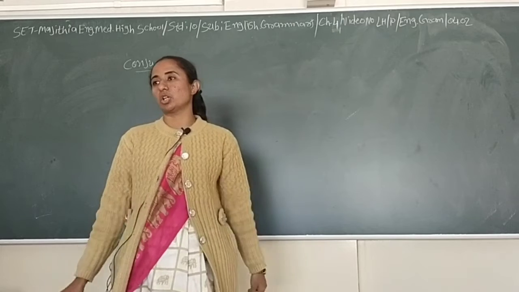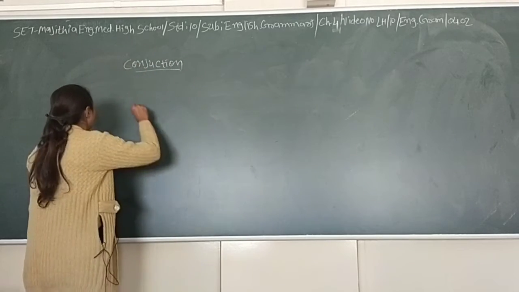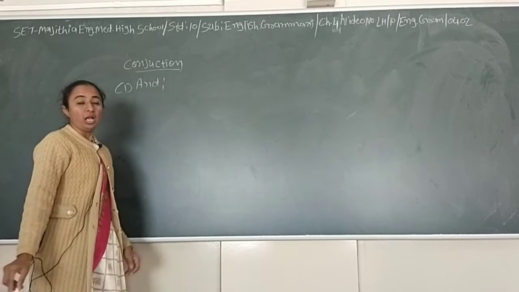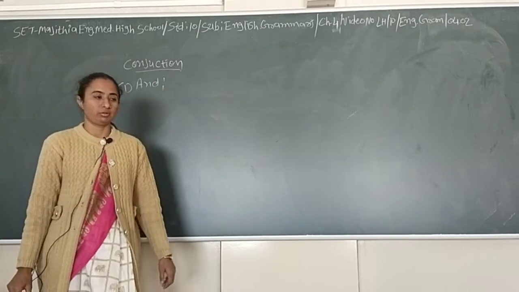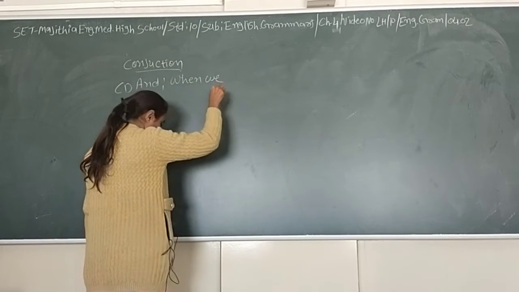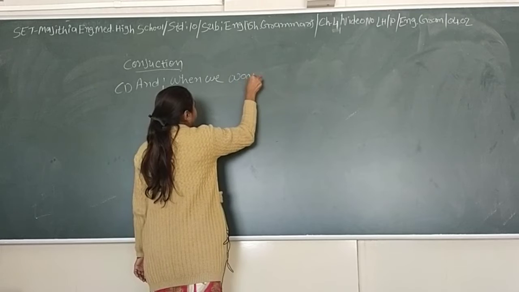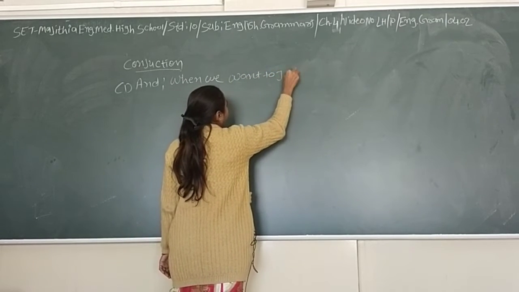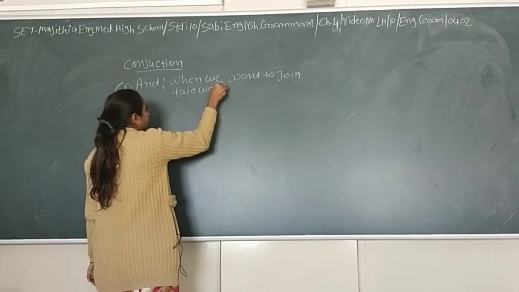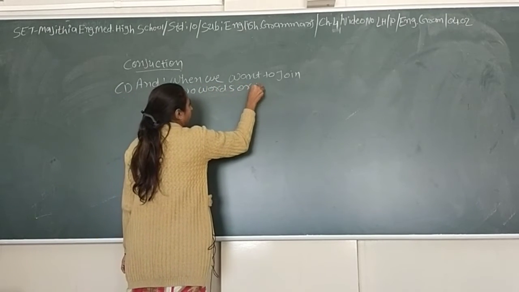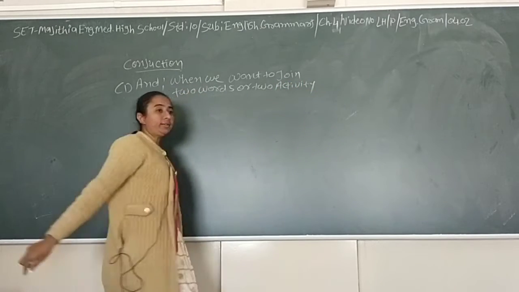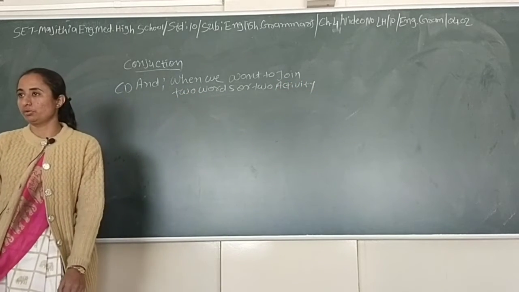The first conjunction that we start is "and". Where is "and" used? When we want to combine, when we want to join two words or two activities, at that time "and" is used.